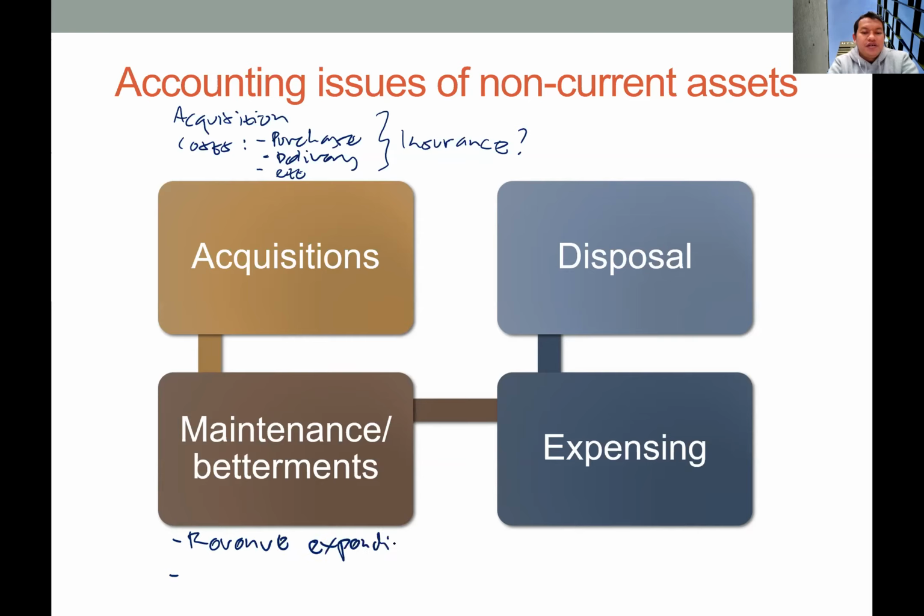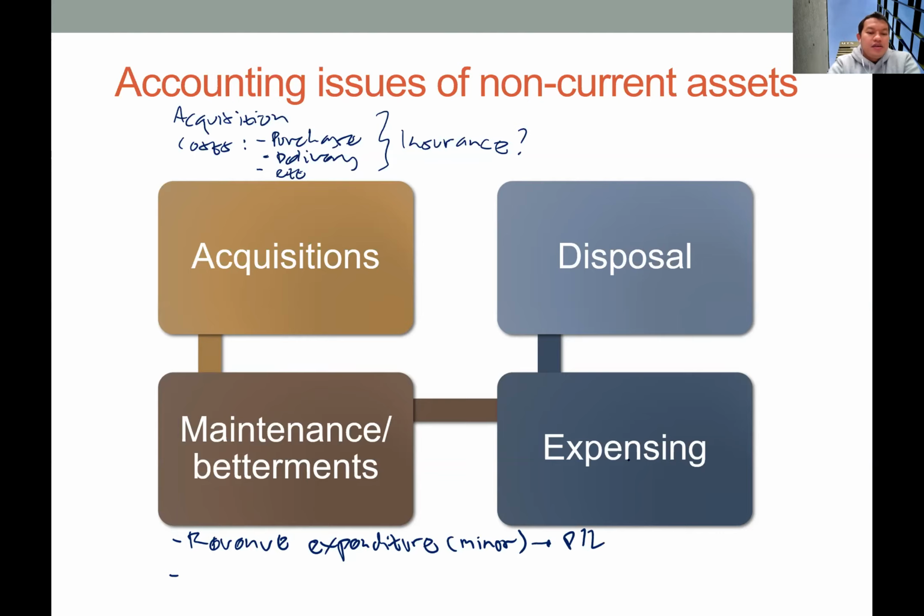For example, if a company is replacing one spare part of their machine, and we cannot expect that after this maintenance the economic life of this machine will be extended, we should include this maintenance as a revenue expenditure. So we will have maintenance expense in the debit, and then cash in the credit side. This group will affect the profit and loss.